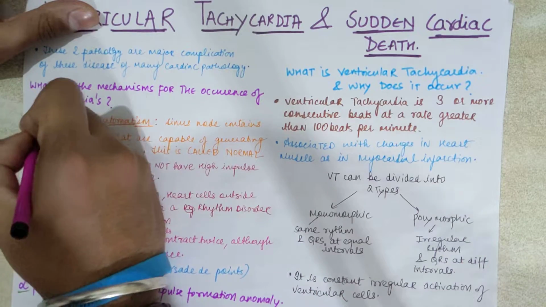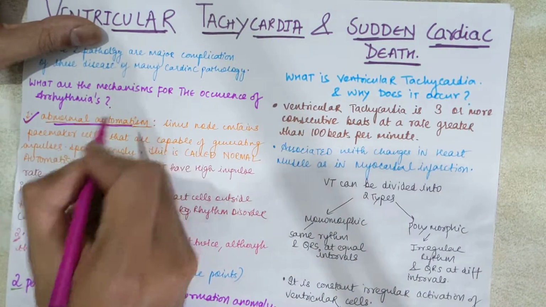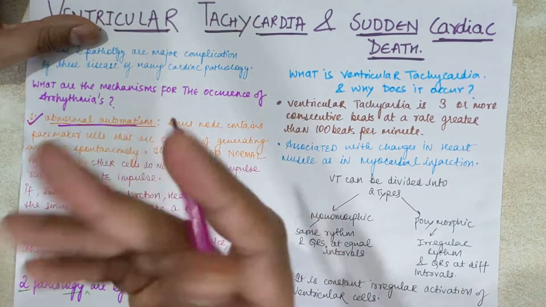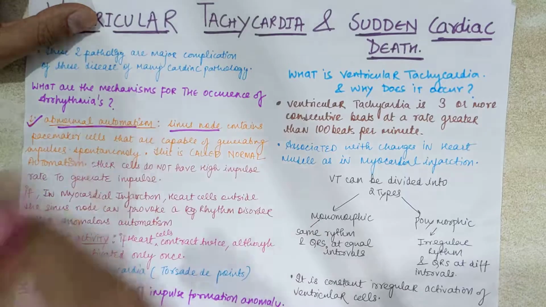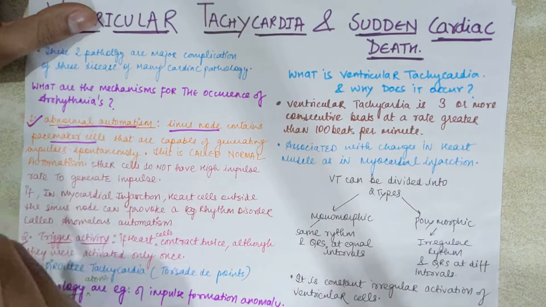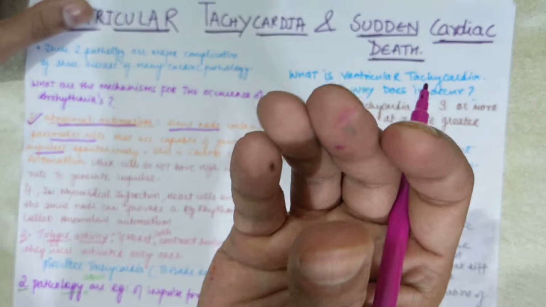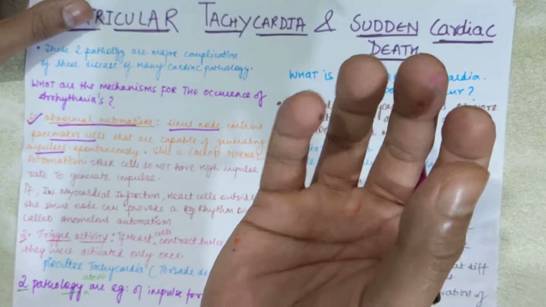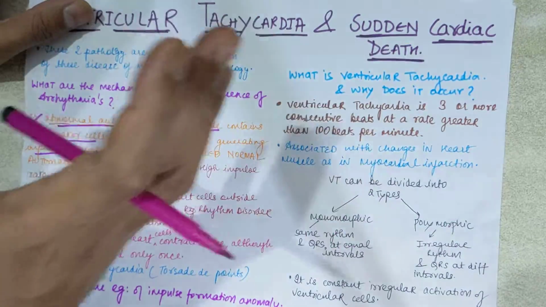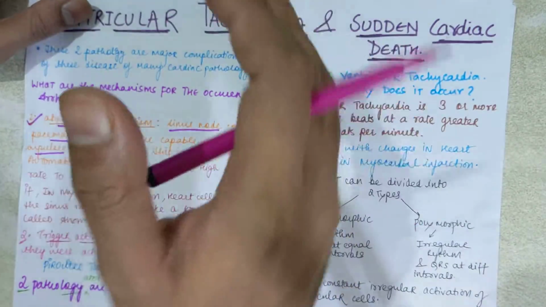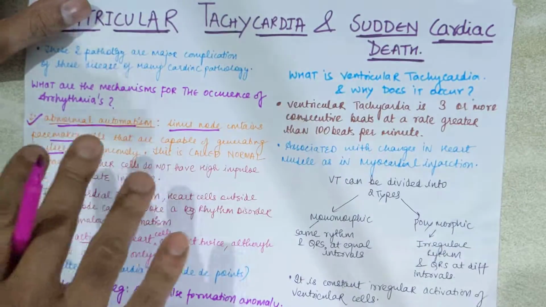First, we have to see. There can be abnormal automatism. The meaning is that the main head of your impulse generation is your sinus node. It contains pacemaker cells that are capable of generating impulses. The sinus node is the first area from where the potentials arise, due to the entry of sodium. This is a physiological mechanism. When it is activated, the first impulse is generated in the sinus node.